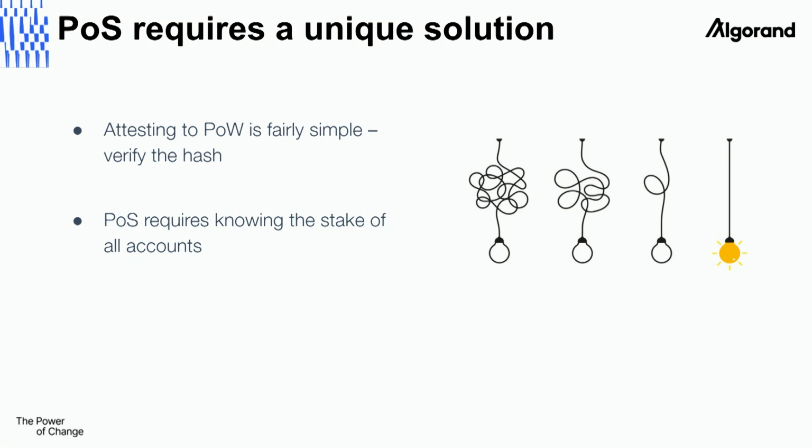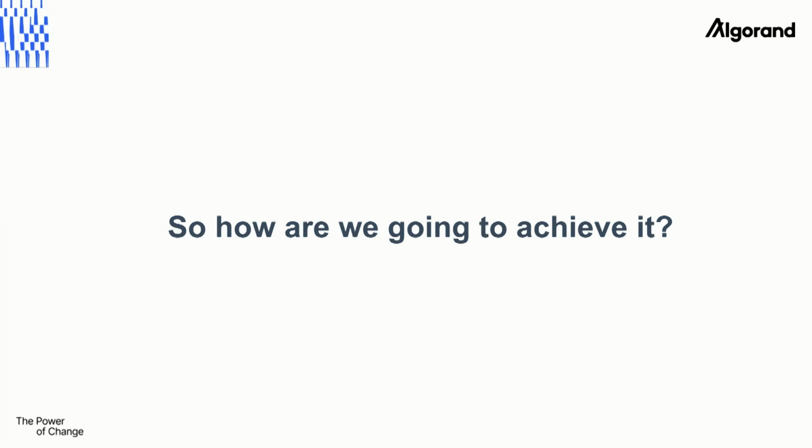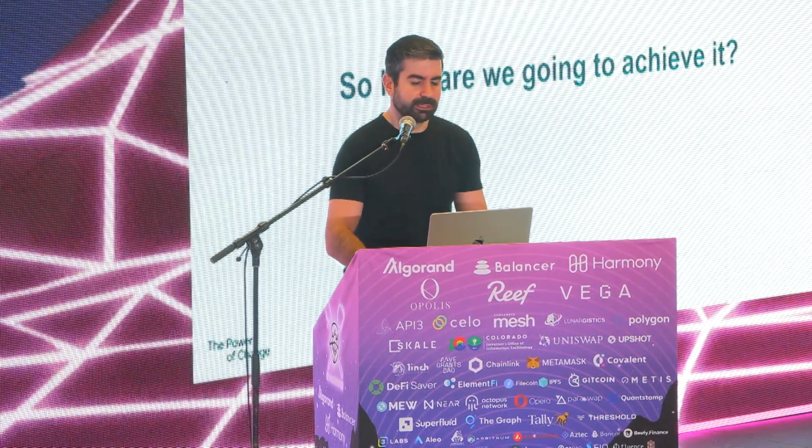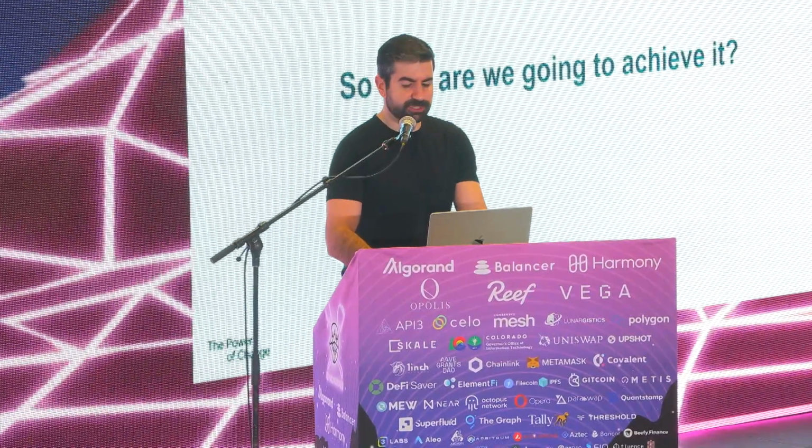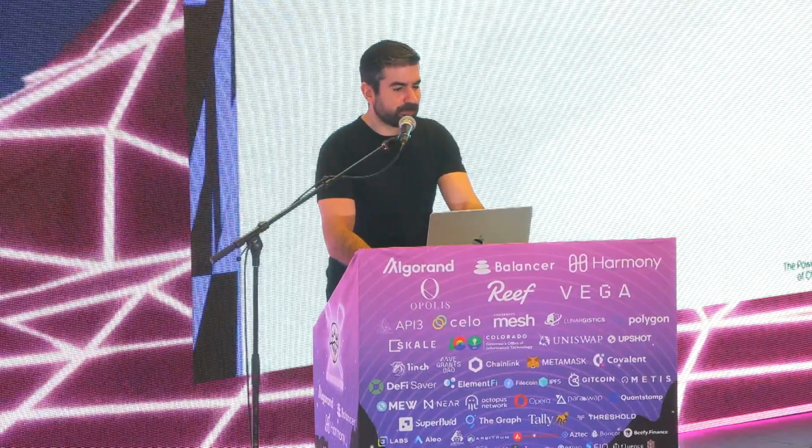So that's a bit more tricky, but we need to do that anyway. And how are we going to do that? How are we going to create a light client that can do it very lightly and efficiently? So let me introduce you to Algorand state proofs.